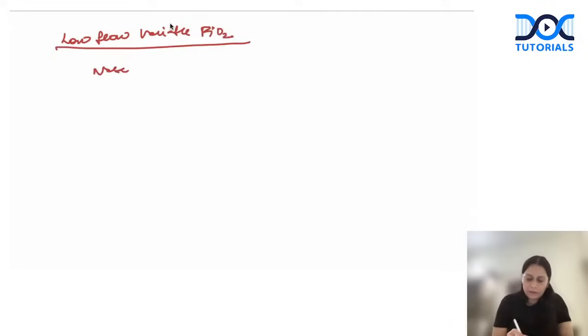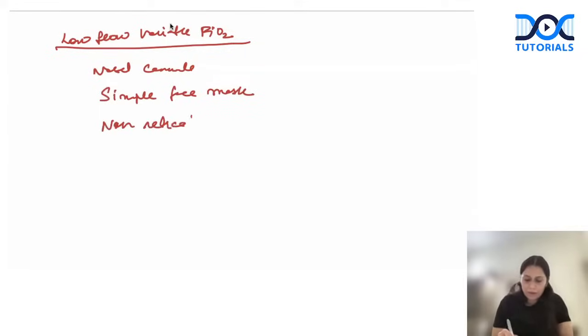Low flow, variable FiO2 delivering devices: we have the nasal cannula, right? We have the simple face mask or Hudson mask, and we have the non-rebreathing mask, that is mask with a reservoir bag.